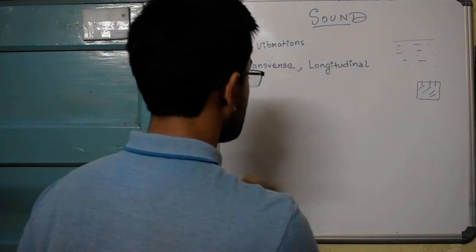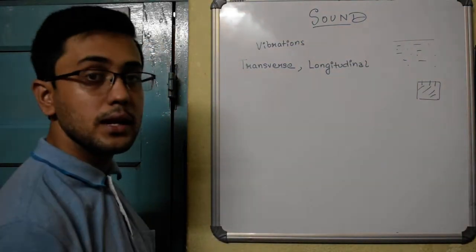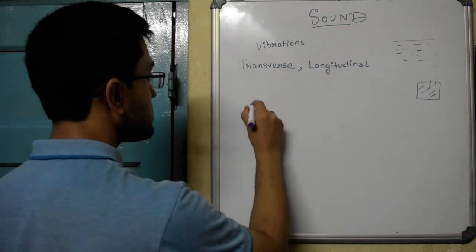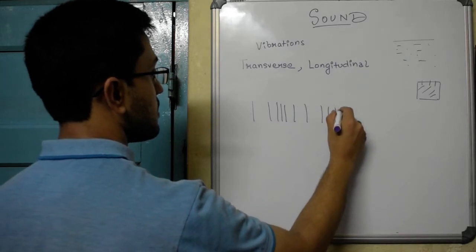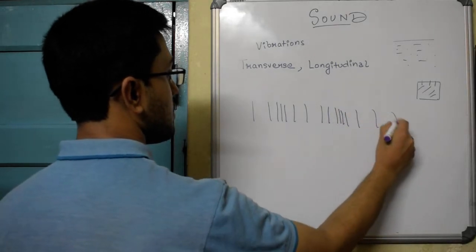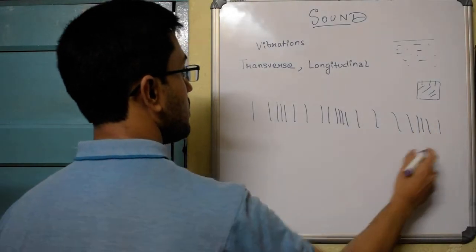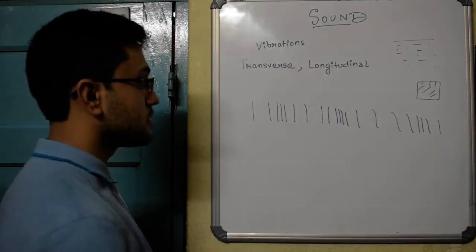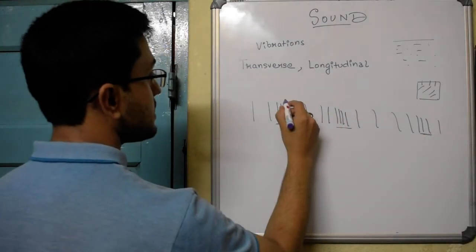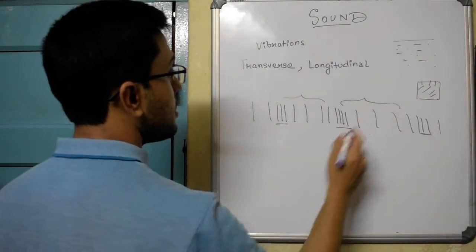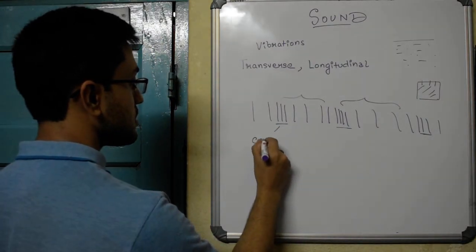And then, as I said, there is a second type, which is the longitudinal case. In the longitudinal case, the sound travels in the form of compressions and rarefactions. These areas are the compressions, and these areas are the rarefactions.